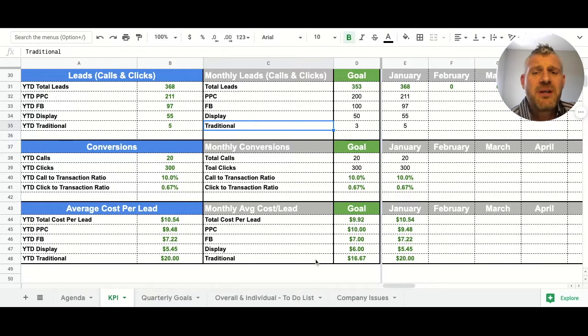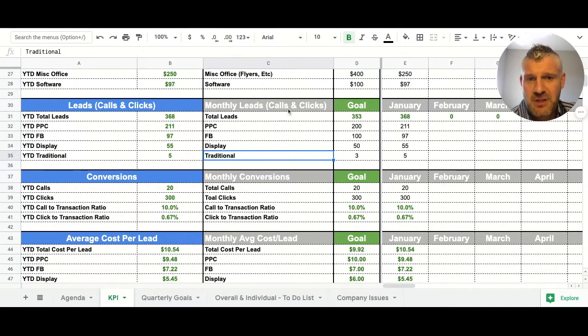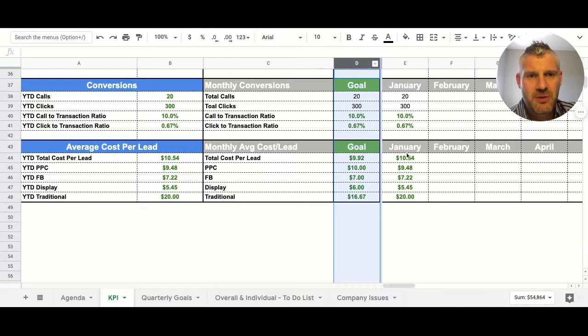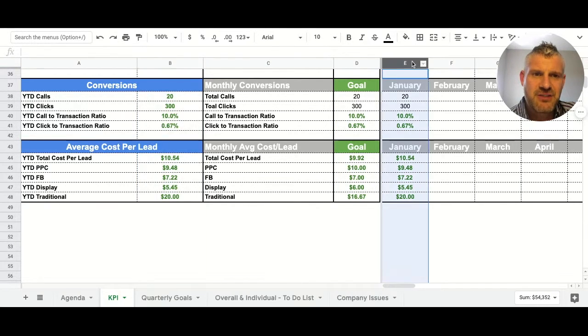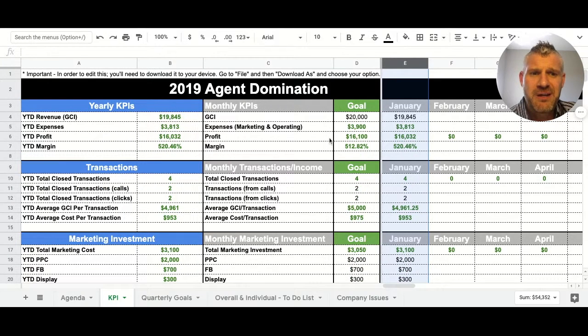And then down below here we have a monthly average cost per lead. A lead, for you, you can define how you like. What we do here is it's a call or a click. And as you can see, that's what we have in our goal column. Cool. So over here on the far, getting back over to the year to date, as you can see, January translates over into year to date because we've only put in January in this example.